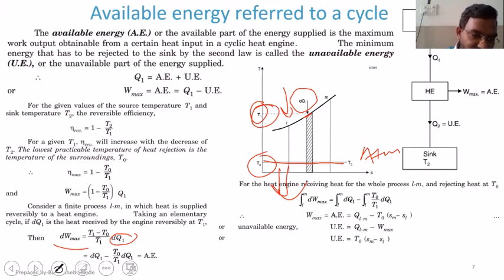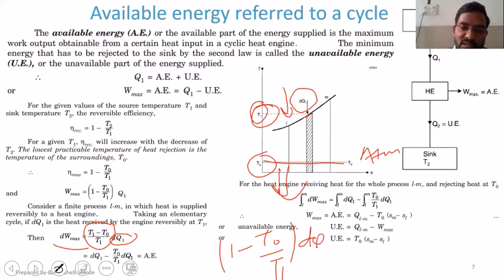Now this (T1 minus T0) by T1 and dQ1, the product between those two, you will get dQ1 minus T0 by T1 into dQ1. We have taken T1 common, so you will get 1 minus T0 by T1 multiplied by dQ1.